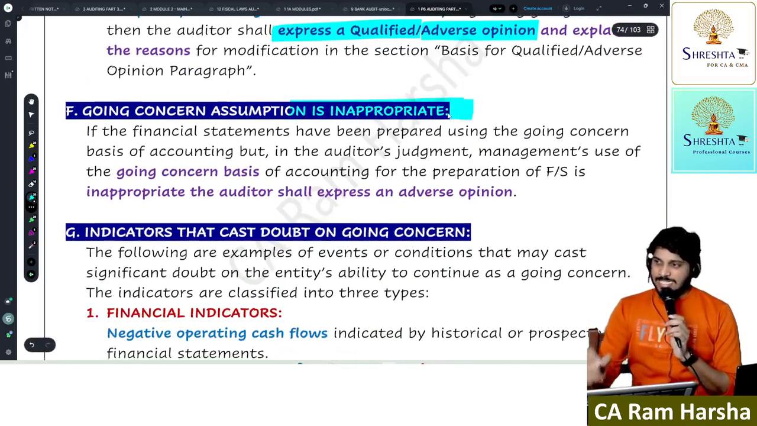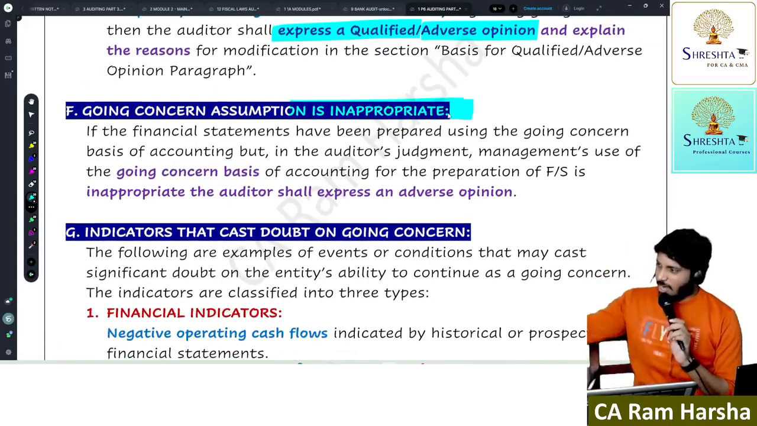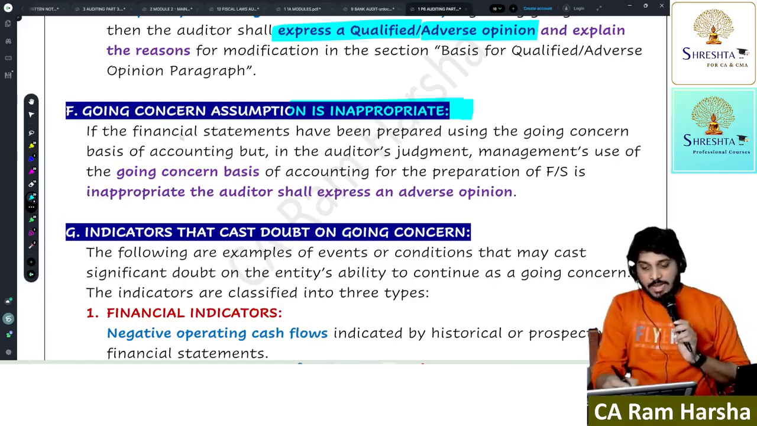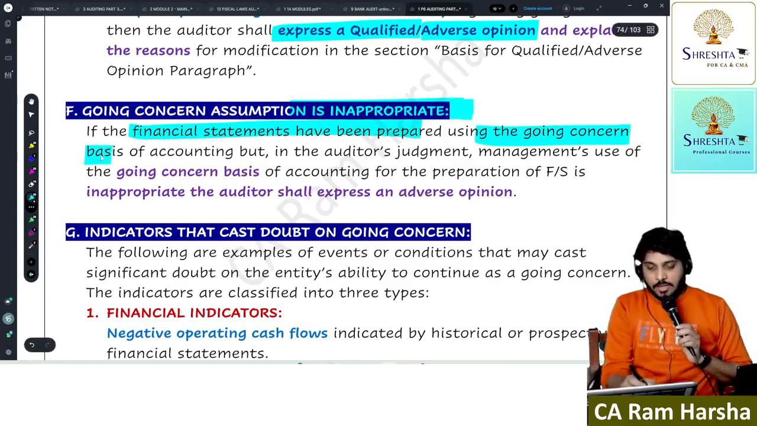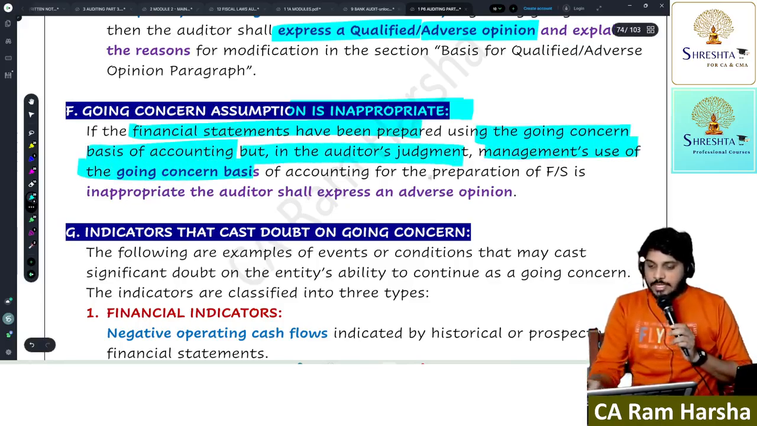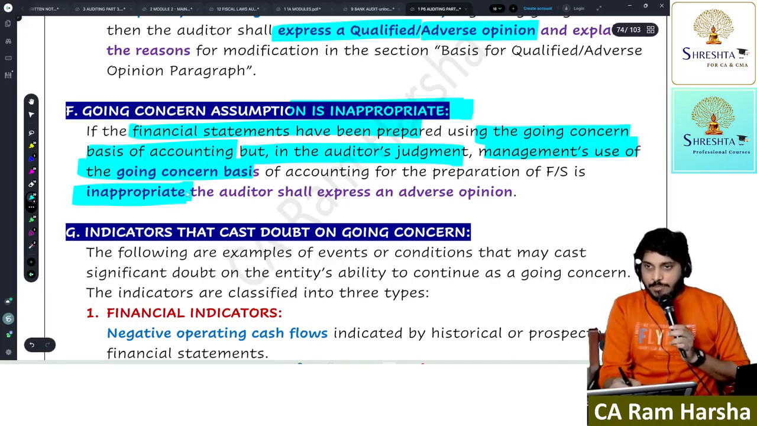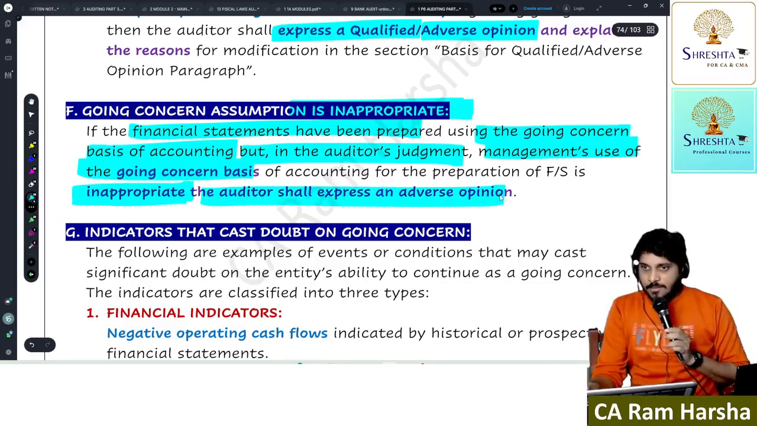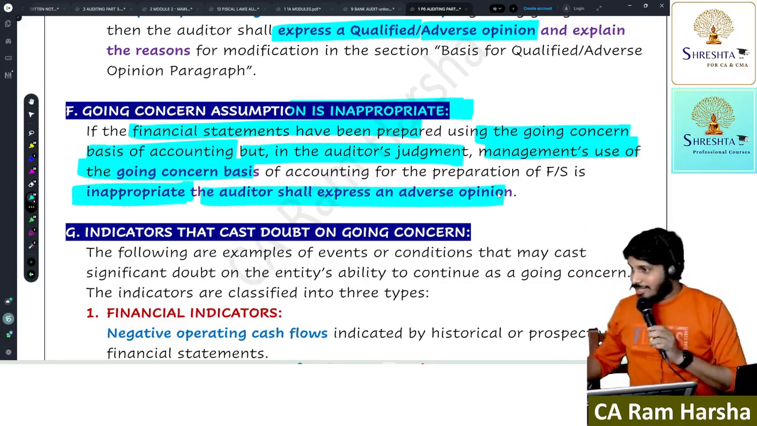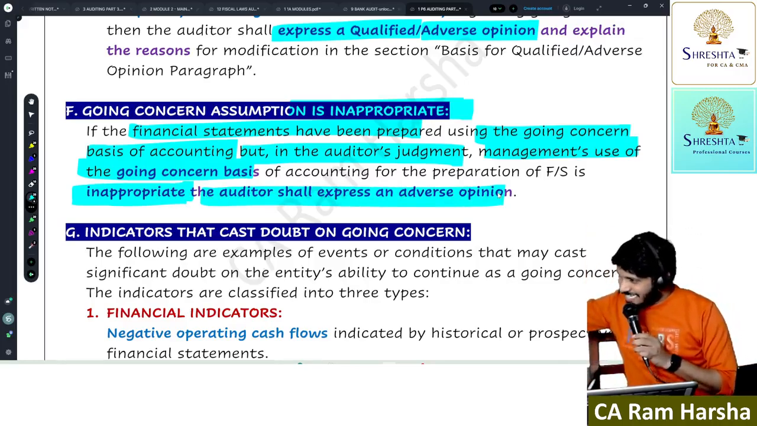Suppose going concern itself is inappropriate, no discussion. It's completely wrong. Going concern itself is not there. But the financial statements were prepared using the going concern basis. But in the auditor's judgment, the use of the going concern basis for the financials is inappropriate. Then the auditor shall express an adverse opinion. That's it. You have also read all this earlier. Have you read it by understanding like this?